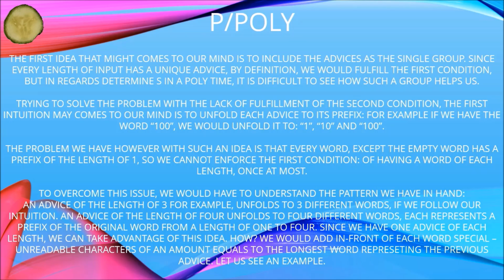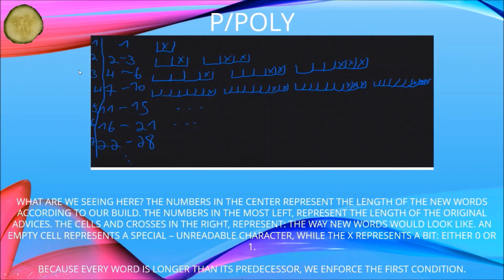Since we have one advice of each length, we can take advantage of this idea. How? We would add in front of each word special unreadable characters, of an amount equal to the length of the longest word representing the previous advice. Let us see an example. So this is the example, and what we are seeing here: the numbers in the center represent the length of the new words according to our build, the numbers on the far left represent the original advices.